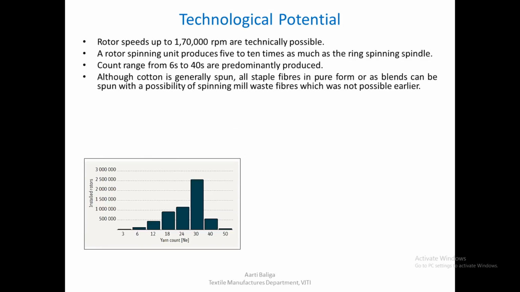Although cotton is generally spun, all staple fibers in pure form or in blends can be spun, with the possibility that one can even spin mill waste, which is rather not possible on most of the other spinning processes, especially not ring frame. Stable spinning with consistent quality is what you can expect out of rotor spinning.